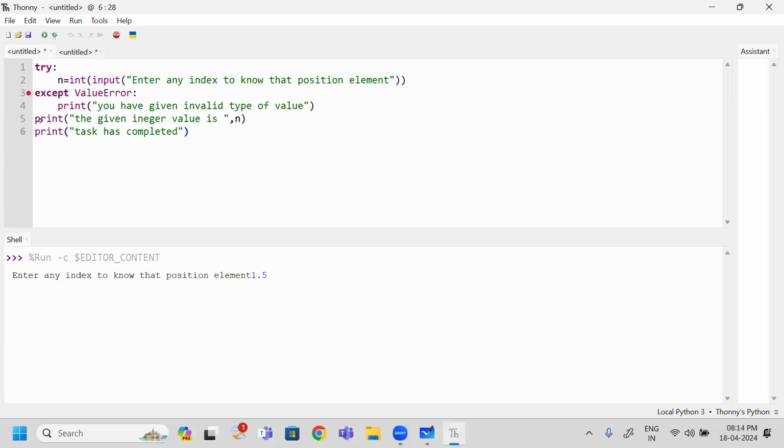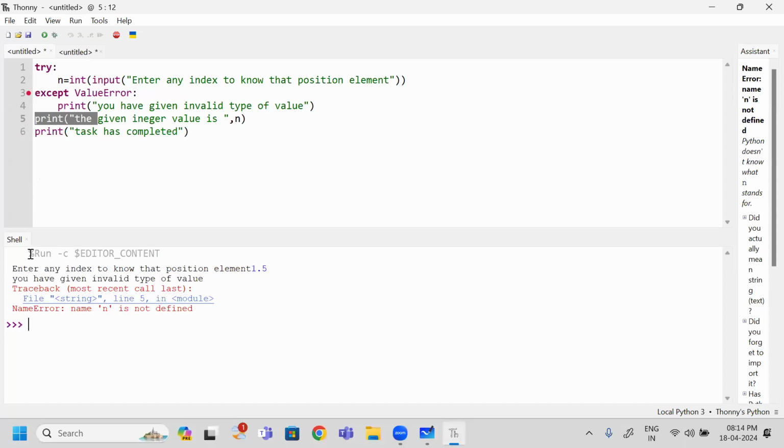So to avoid that, I want to print this n value only when this statement is valid. And I don't want to print this line when the statement is an error. Okay, so instead of writing this one outside of this block, I have included it at this place. Now you observe this one. What happens? I am running this one. Yes, it is asking me. I have given 1.5. When I hit enter, what happened? Name error I got. Okay. So again, is it expected? It is unexpected. Why? The name n is not defined at this place.